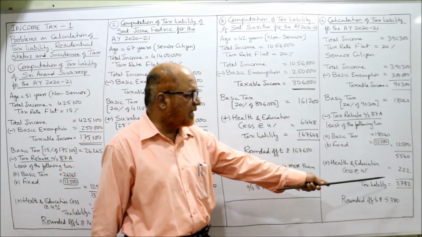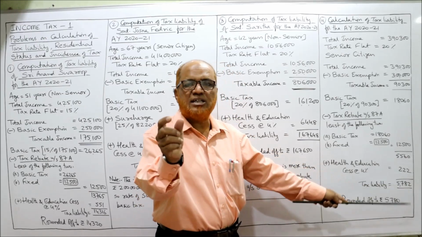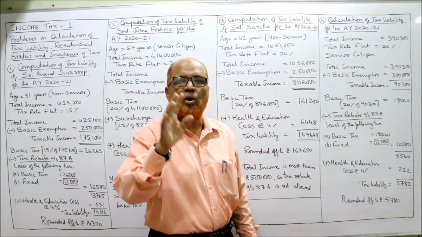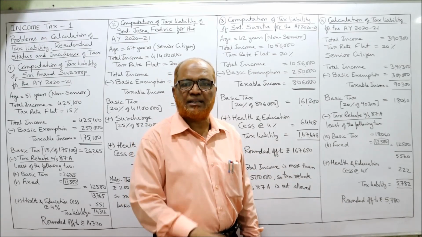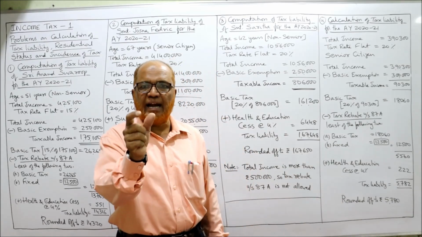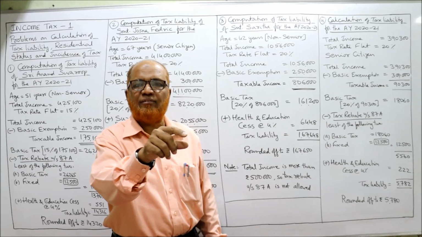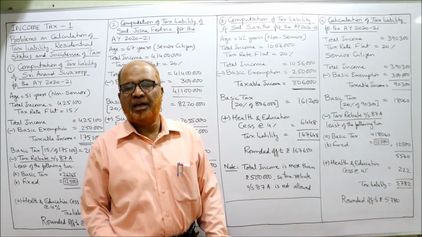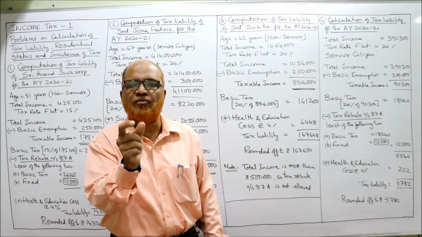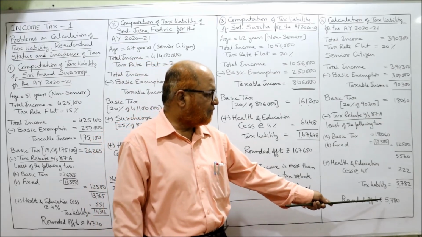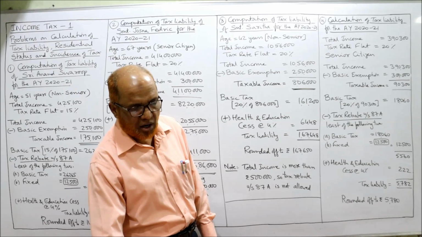5,782 rounded off to the nearest ten. The last digits 82 are there. So we ignore 2 and make it 80. If it is 5 rupees or more than 5 rupees, we take the next 10. If it is 85 or more than 85, we would have taken 90. If it is less than 85, we ignore the fraction and make it 80. So here 5,780 is the rounded off amount.